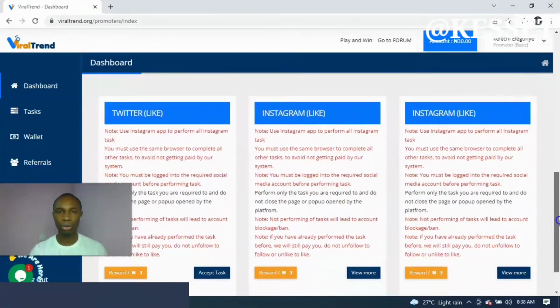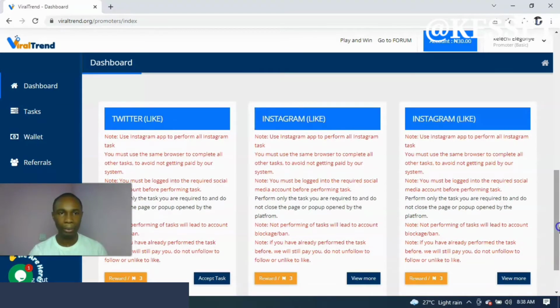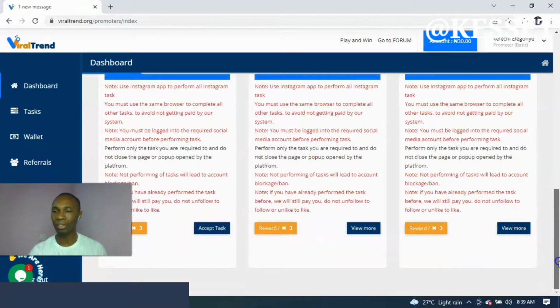And for you to do all of these tasks, there are different payments. Like this task, this is an Instagram post. Okay, this is a Twitter like. All you just need to do is to go to Twitter, like the tweet, and then you are paid 3 naira for this particular task. Then the Instagram post, you also like and you get paid, and Instagram live is also 3 naira. All of these are the different tasks you can do as of this particular moment.